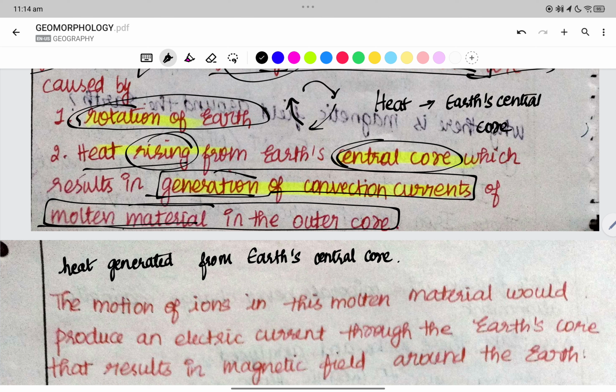This is due to the primordial heat, or it is also due to the nuclear fusion reaction, radioactivity. This heat is creating the convection currents.